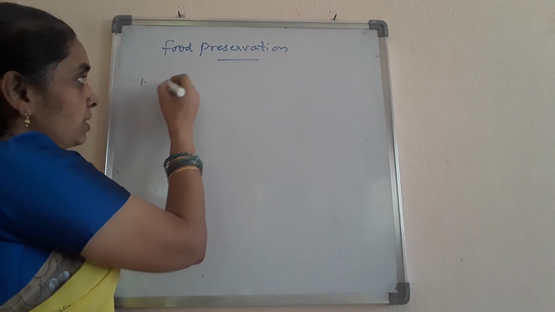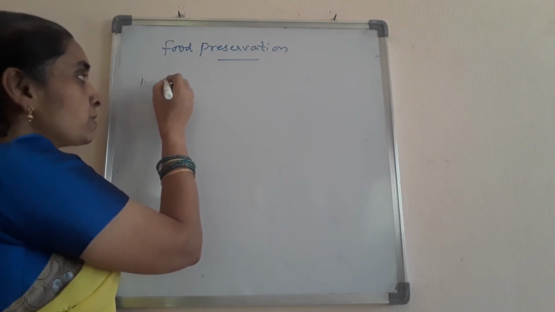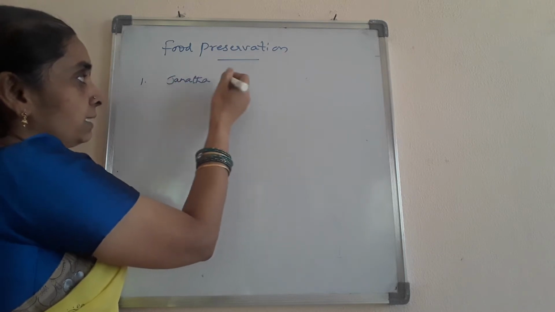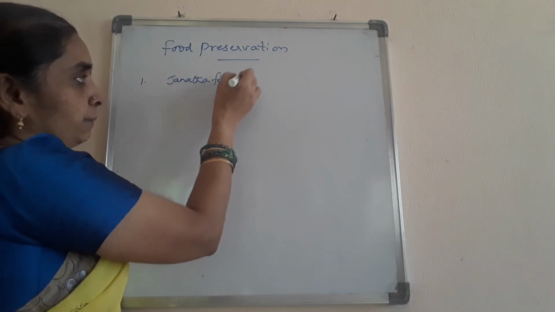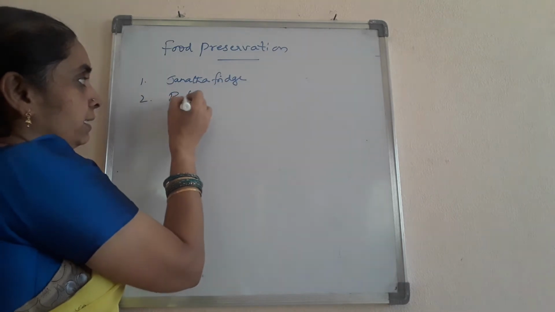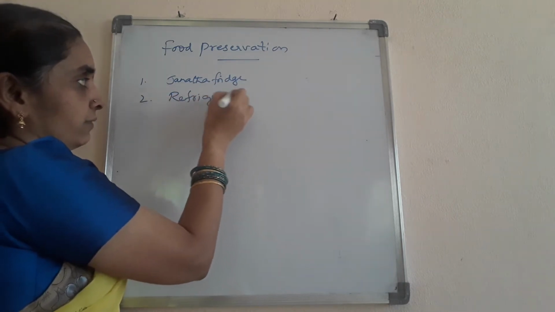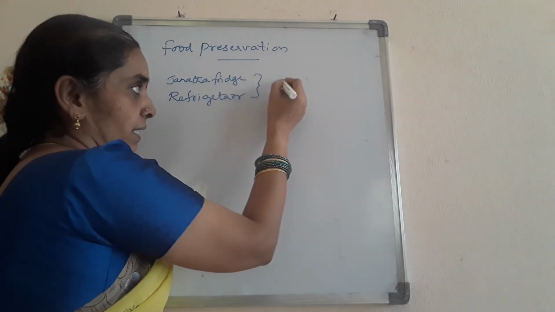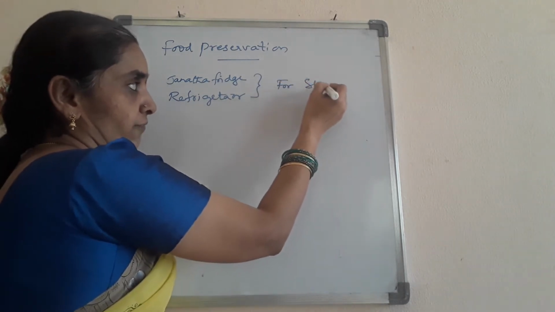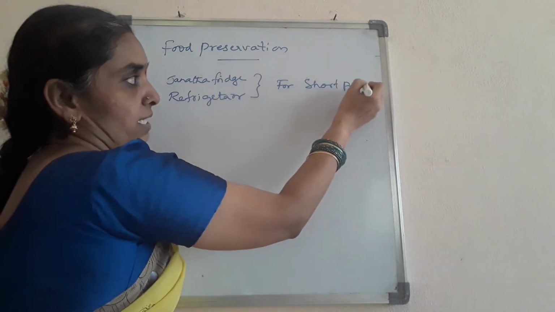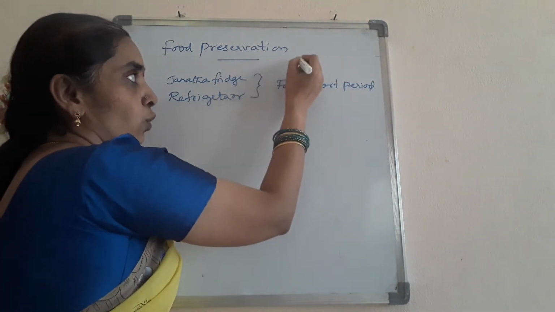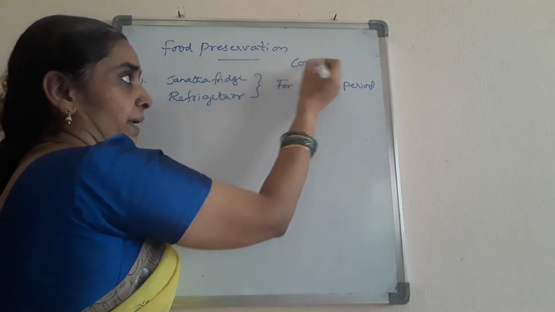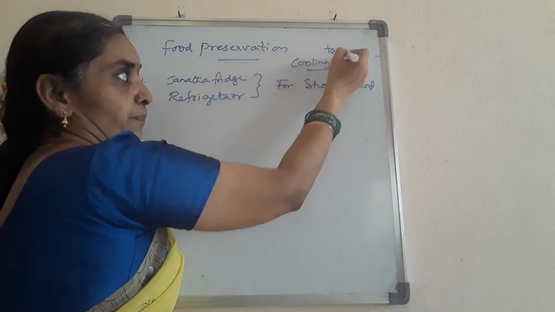Okay, so you know that you preserve food at homes by the Janata fridge. At first we say the Janata fridge, earthen pot, isn't it? So the earthen pot or the refrigerator, we use to store food for some time, but only for a short period. Here, what is the technique we are using? Cooling technique, isn't it? At cold temperature, the temperature is being reduced.